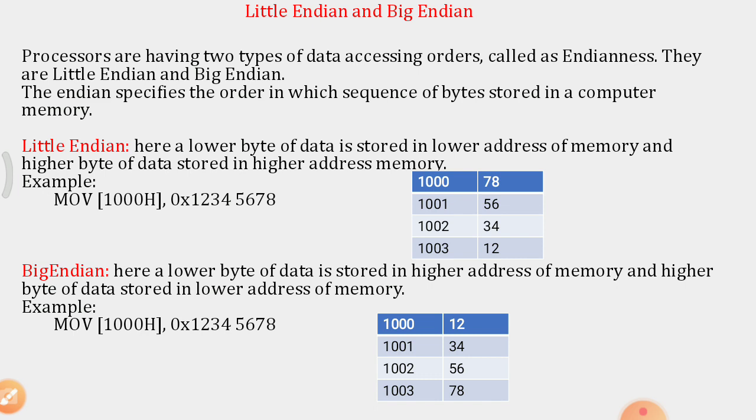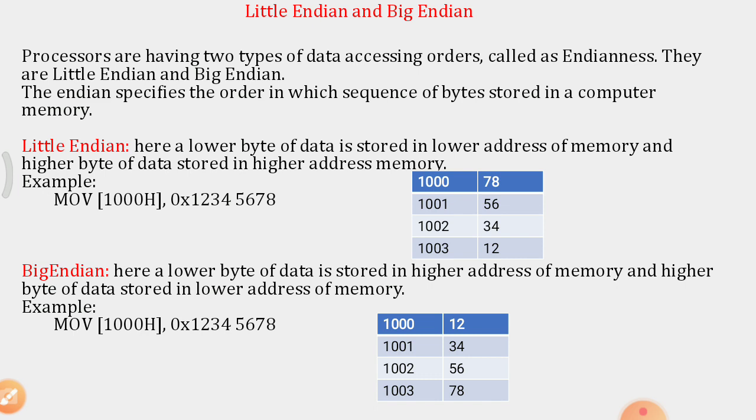So in the output, in the table it has been shown that in 1000 the lower byte of data 78 will be stored. Then increase the memory and increase the order of byte, the second byte is 56. Then in 1001, 56 will be stored.